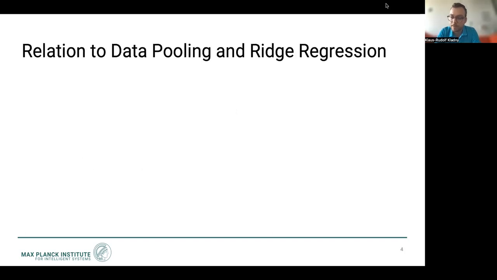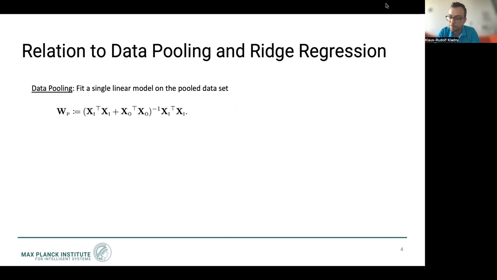We see that well-known methods, such as data pooling and ridge regression, can be seen as special cases within our framework. For data pooling, we simply consider the least squares solution on the pooled data set, where xi is the interventional data and xo is the observational data. Then we see that we can rewrite the solution to the weight matrix as given here.